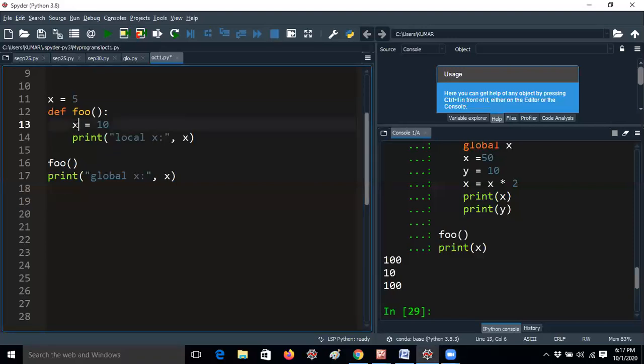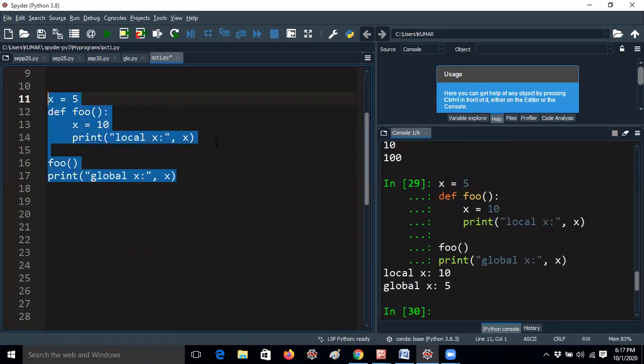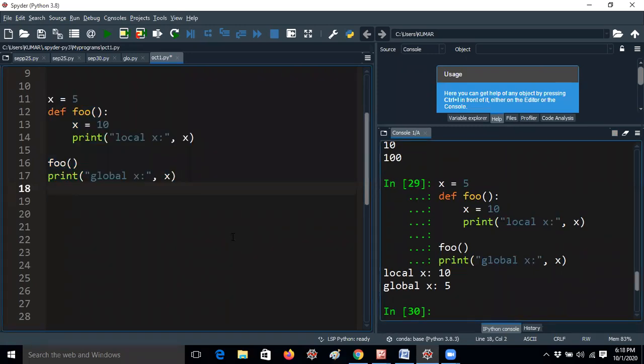So whatever the variable name is, it is the same. Instead of y in the above example, I'm just giving x. I'm running the code now. You are getting local x 10, global x 5. Here I'm giving x equal to 5. I'm not changing anything. That's why it works as it is. So now it is x value 10, guys. So now local x means the local 10 value will be printed.